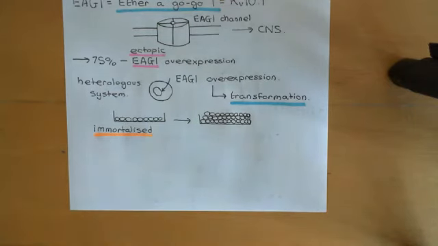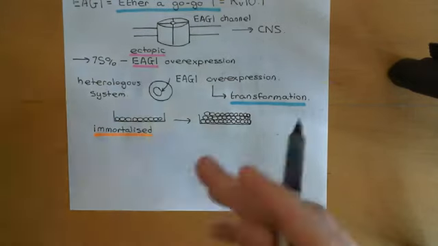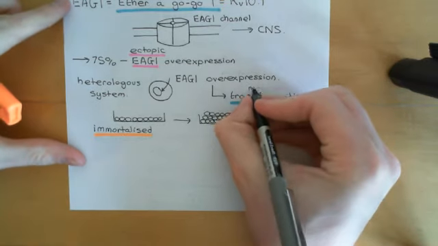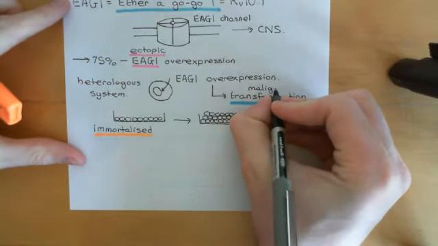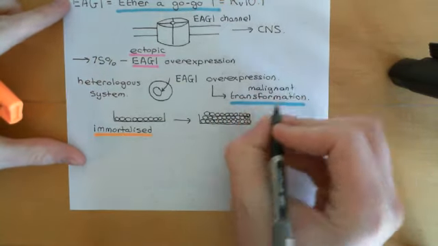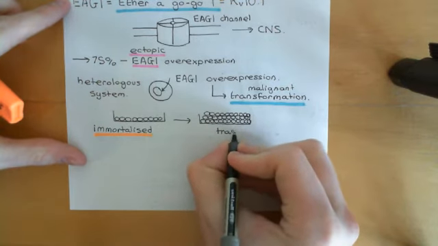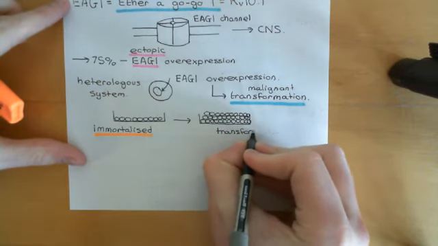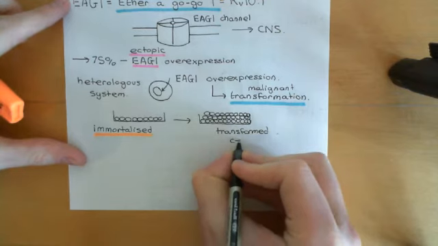That was only supposed to be a brief overview of the process. So we're not putting them into totally normal cells here, we are putting them into immortalized cells. Nevertheless, it is striking that it causes this transformation, this malignant transformation. So the immortalized cells have gone and are now called transformed cells. So we would call this a petri dish of transformed cells here.